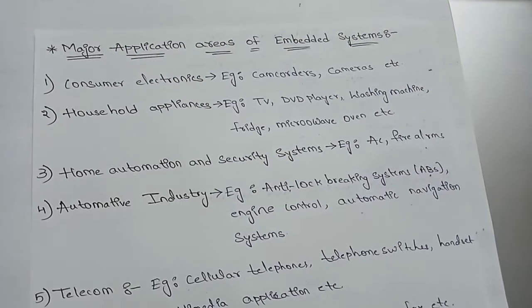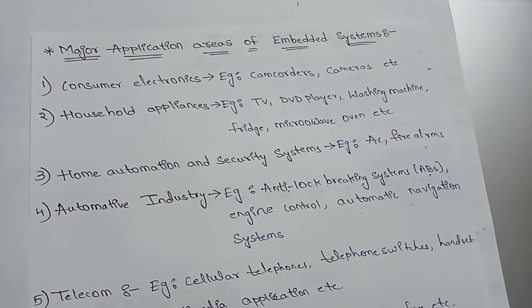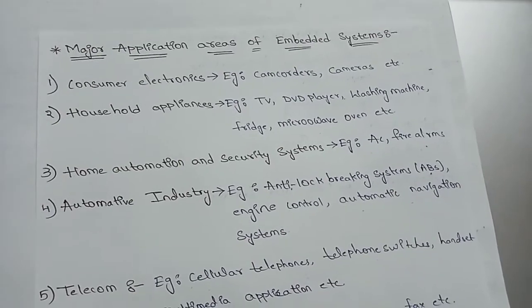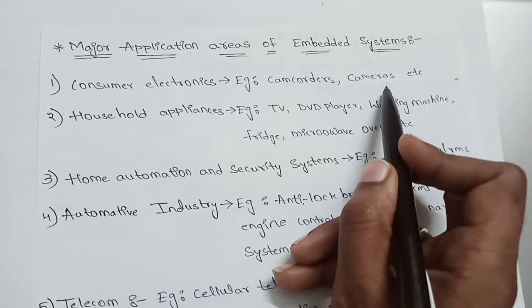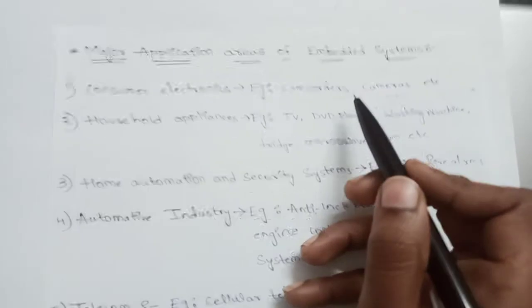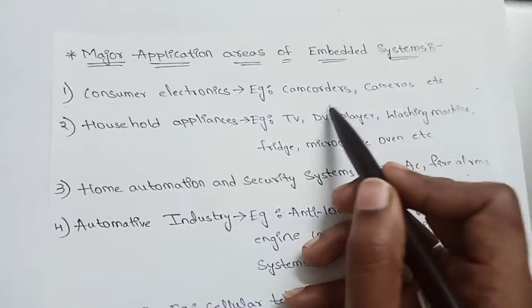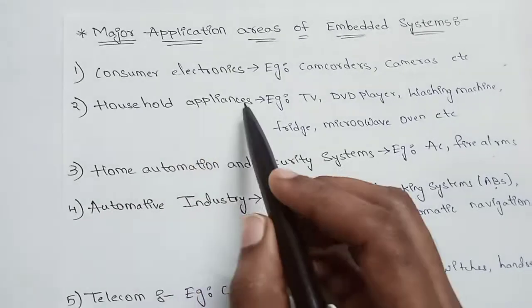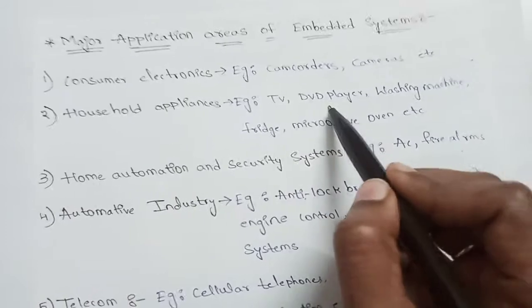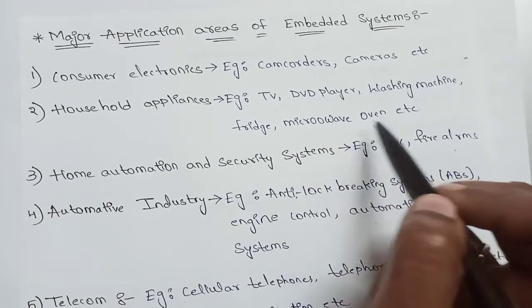And let's get into the topic, that is major application areas of the embedded system. So first one is consumer electronics. This comes under the examples: cameras or camcorders. These display the videos or photos which have been captured. And next, household appliances like TV, DVD player, washing machine, fridge, micro oven, etc.